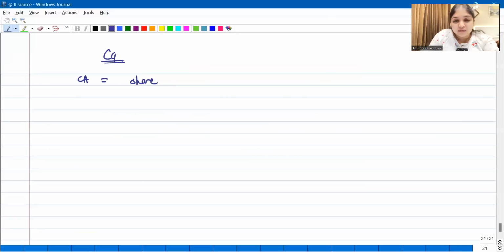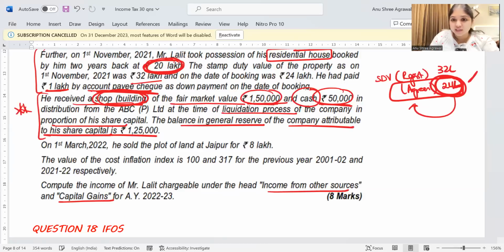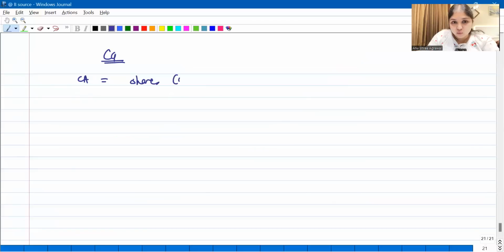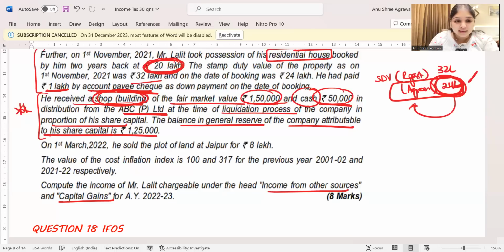Have they given us whether it is listed shares, unlisted shares and all? Yes, the company is ABC Private Limited. So definitely these are going to be unlisted shares. It is as if he has sold away shares to the company. And what is the period of holding? When did he buy these shares? Have they given us the date of purchase? They have not given us the date of purchase, or the date of liquidation. They did not give us anything. So we don't know the period of holding.